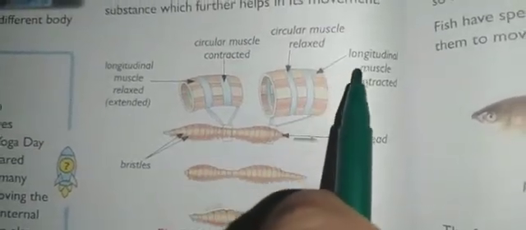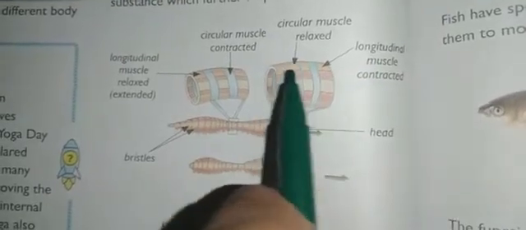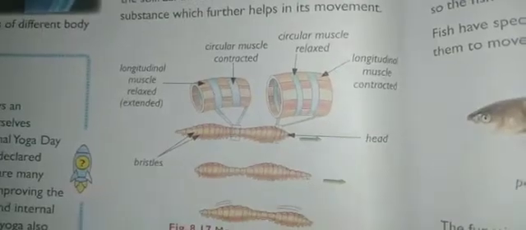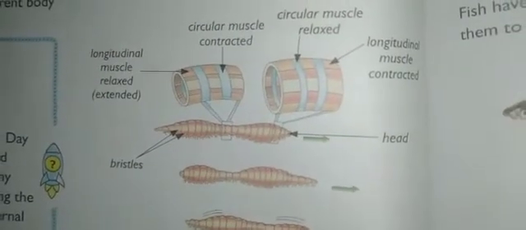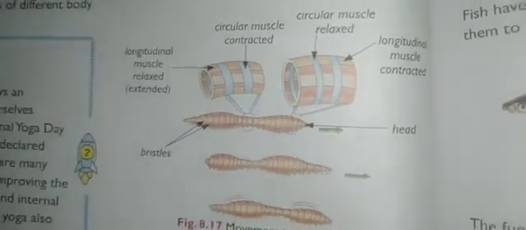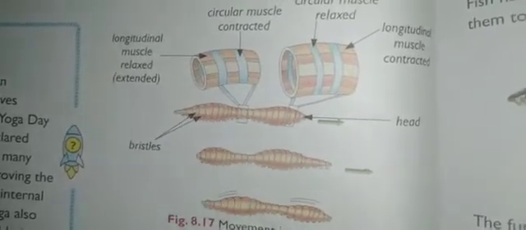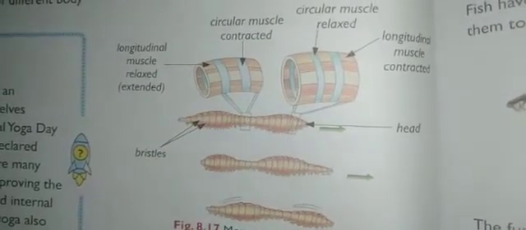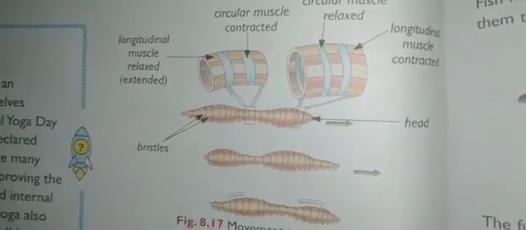So here they also mentioned longitudinal muscles. So those that are straight are longitudinal, and circular muscles means the ring like structures, while the longitudinal run along the length of the body. So this is called a bristle. So the setae act as anchors to grip the surface the earthworm moves on.